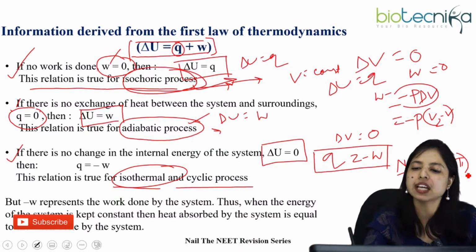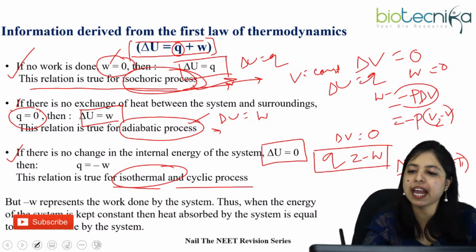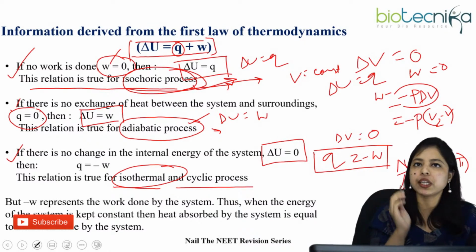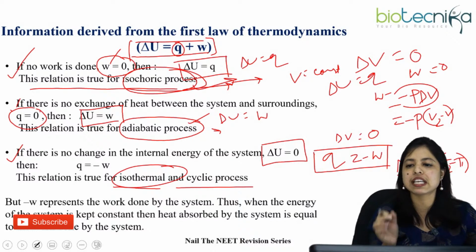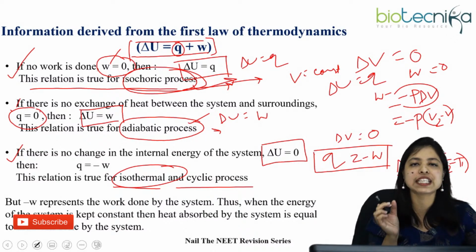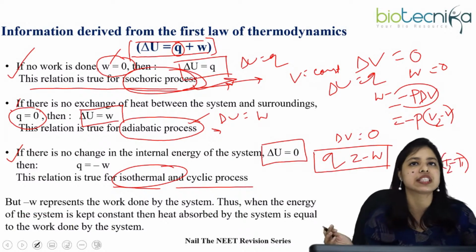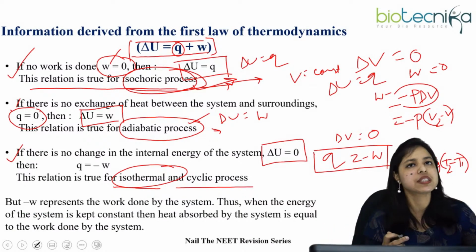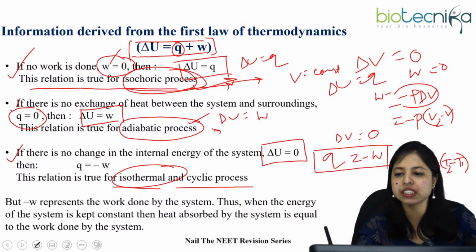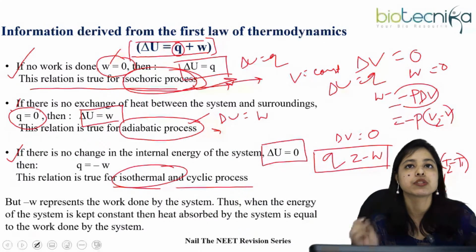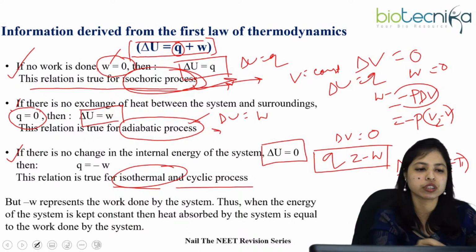Now delta U equals 0 here, but CV cannot be 0. For a particular gas, these heat capacities are constant values. So obviously delta T is 0, and that's why this is true for the isothermal process.